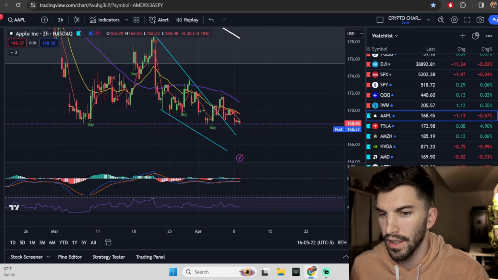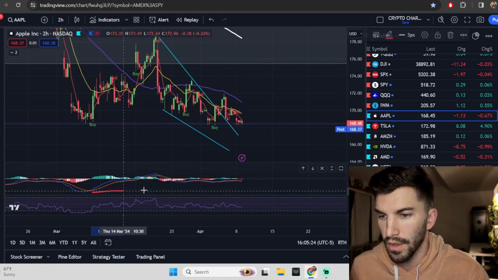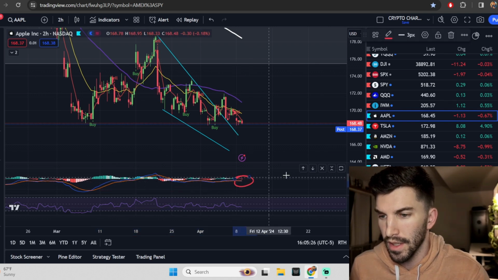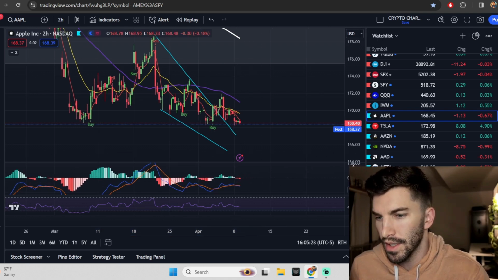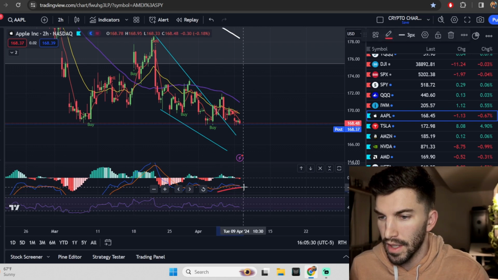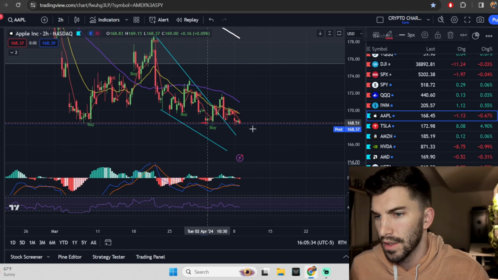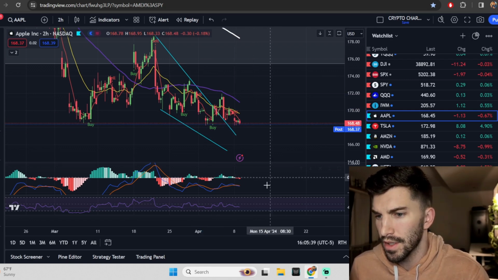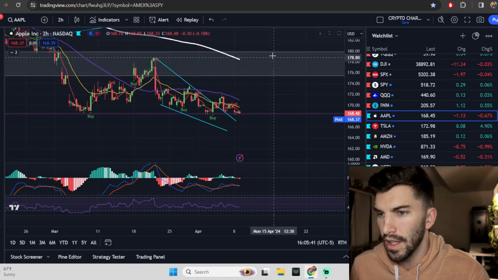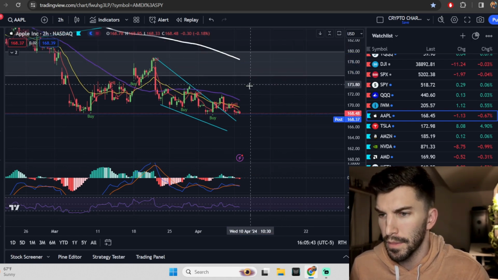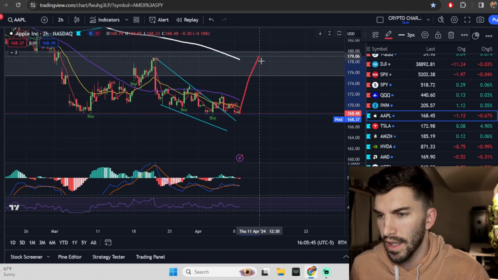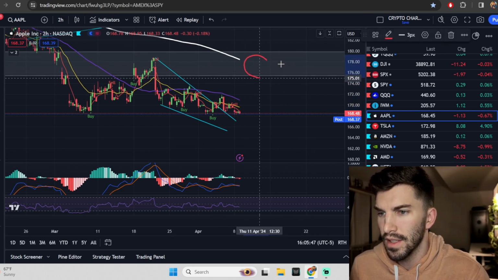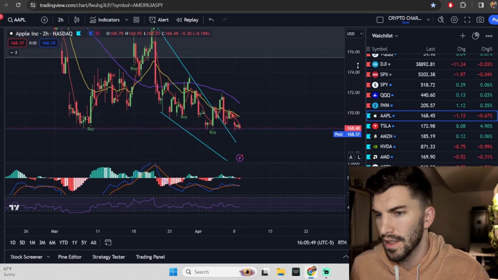But you're noticing here, there's just big divergence all the way down here. And now you're so close to that positive territory. And what are we getting in the nearest price action? Well, we very well might be getting some kind of small divergence here on the MACD, flatness of the RSI down here. So this divergence right here could lead to some kind of bounce. And that's what I want to pay attention to, because if that can go positive, we could end up back in this zone. This zone's been very important multiple times. What if we get into that zone and we see another sell-off? This area here is where I would pay attention if I see an upward move.